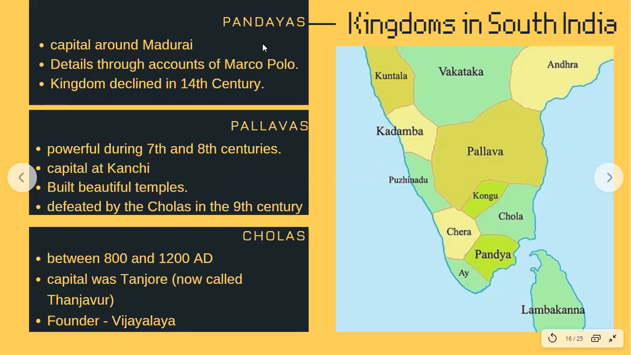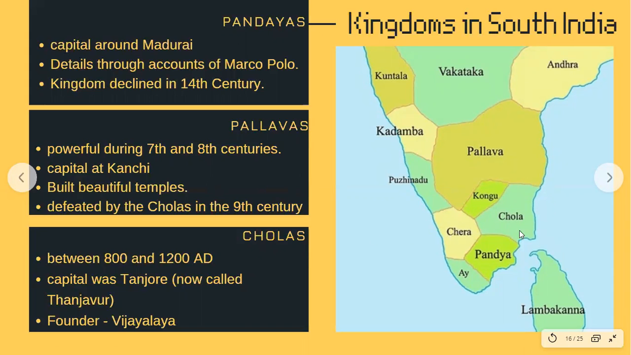Pandyas ruled around Madurai, and we get details about the Pandya kingdom through the accounts of Marco Polo. This kingdom declined in the 14th century. Whereas the Pallavas were defeated by the Cholas. The Pallavas were very powerful during the 7th and 8th centuries. The capital was at Kanchi. They built very beautiful temples, students, and they were defeated by the Cholas in the 9th century.